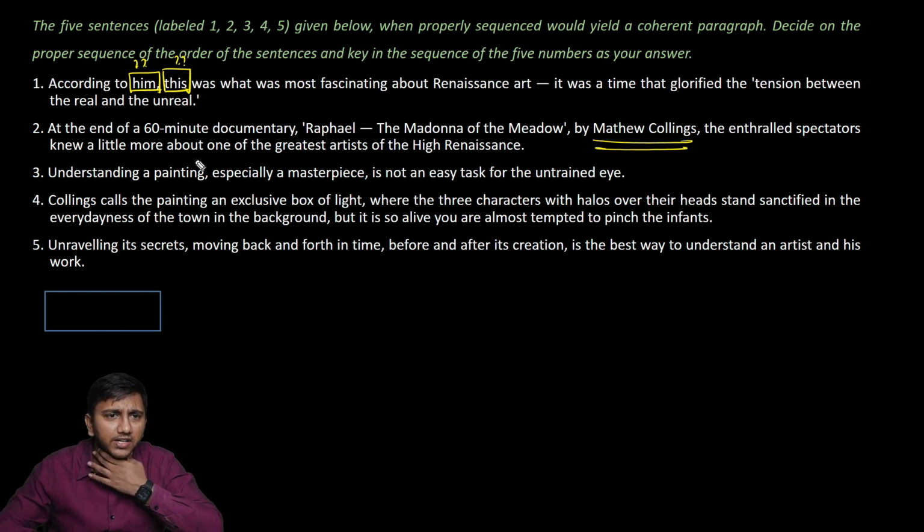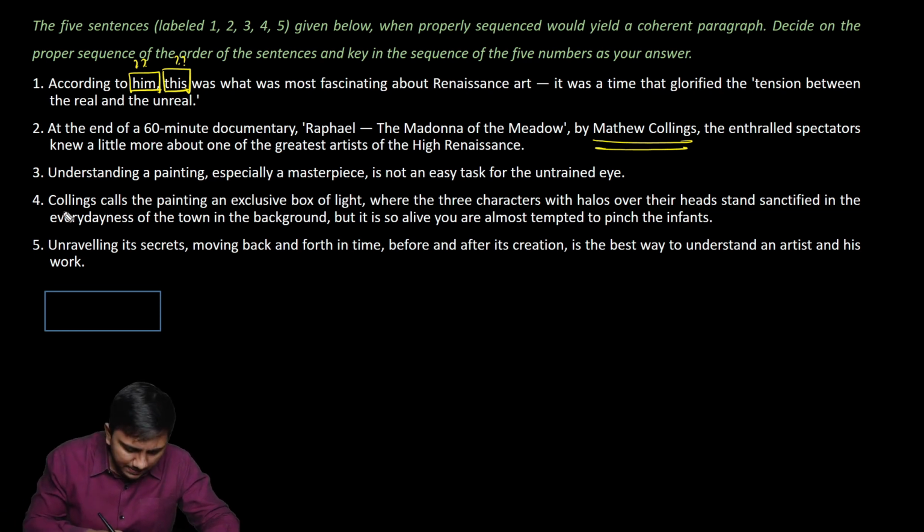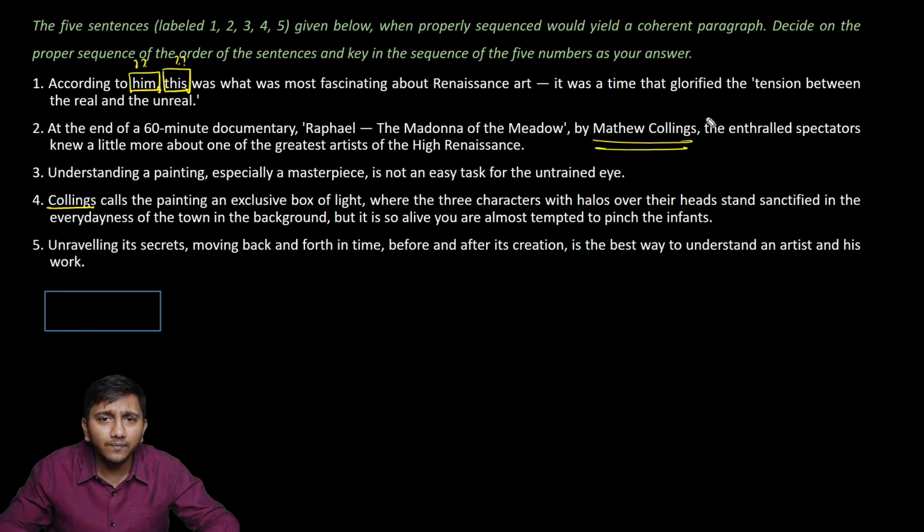The enthralled spectators knew a little more about one of the greatest artists of the High Renaissance. Understanding a painting, especially a masterpiece, is not an easy task for the untrained eye. Collins calls the painting an exclusive box of light. Okay, the statement which uses Collins should come after the statement that introduces the person with the full name, Matthew Collins. Collins calls the painting an exclusive box of light, where the three characters with halos over their heads are sanctified in the everydayness of the town in the background.